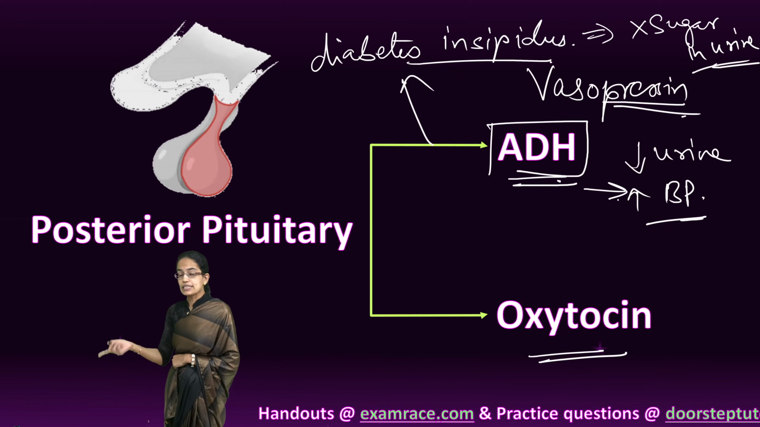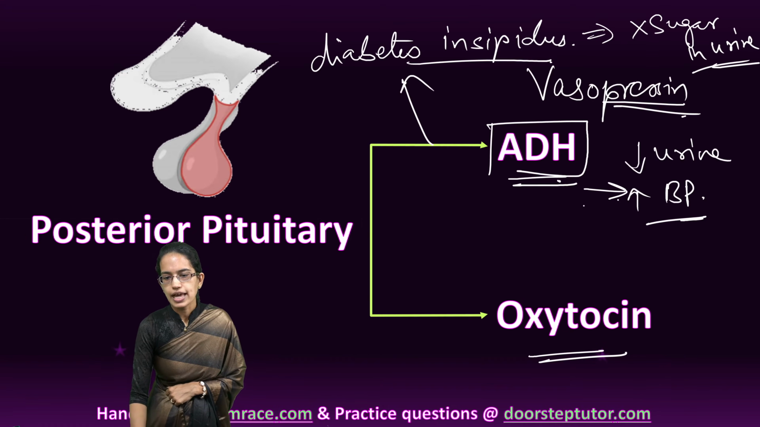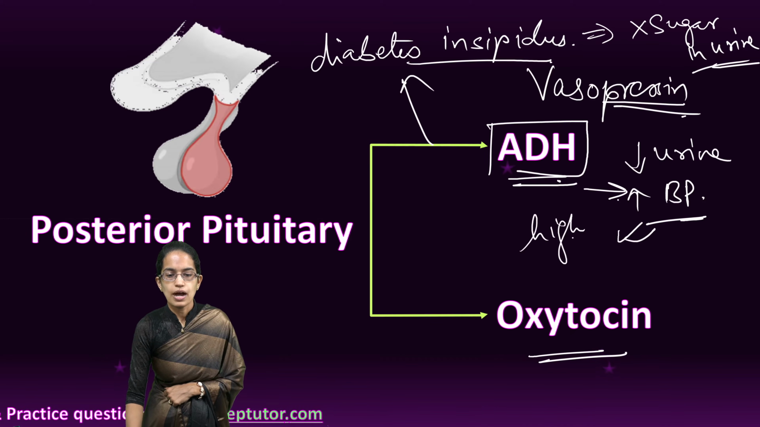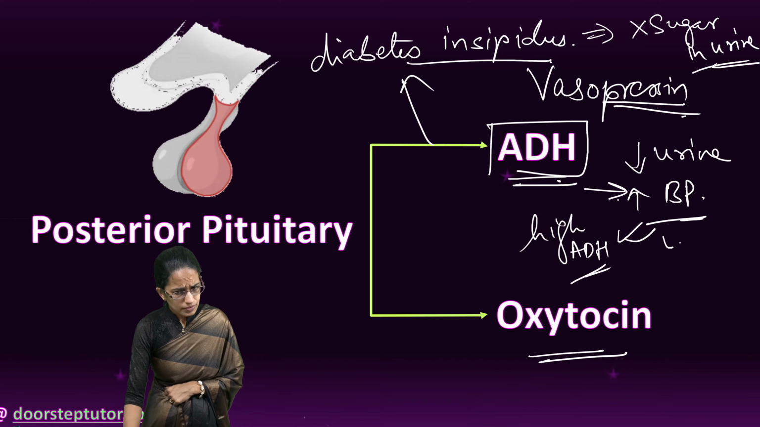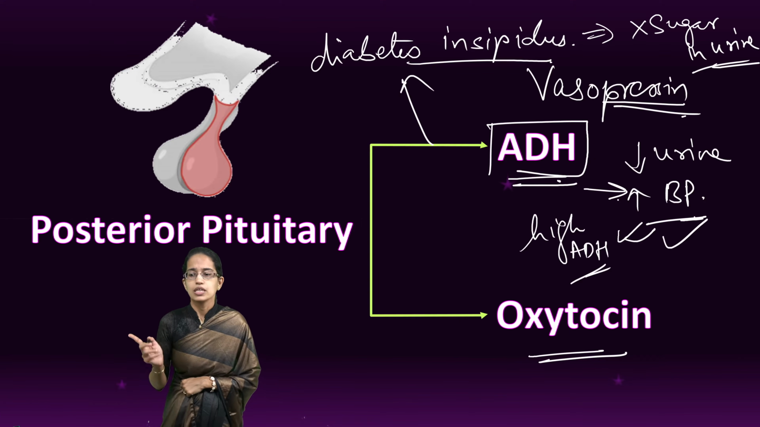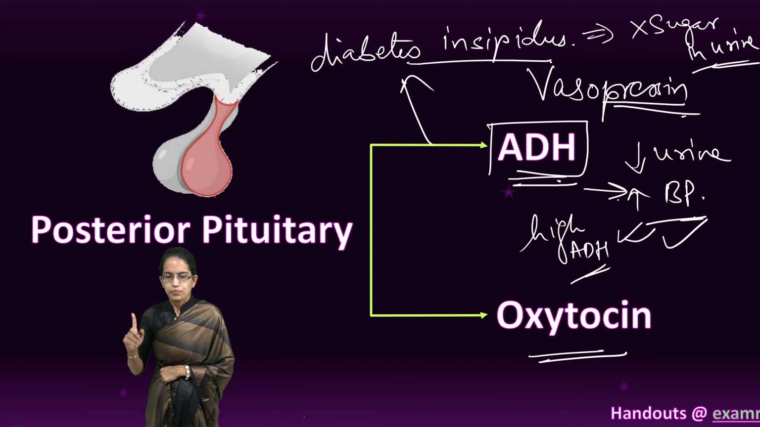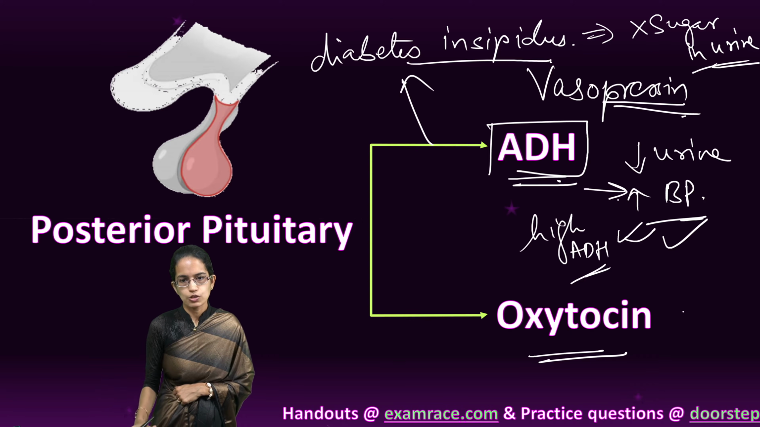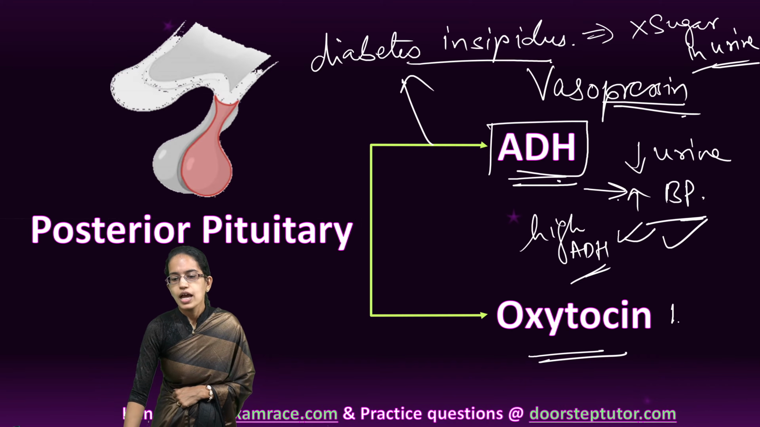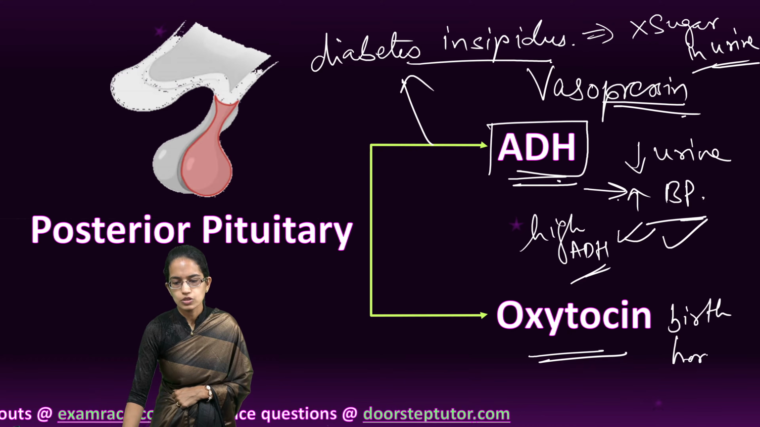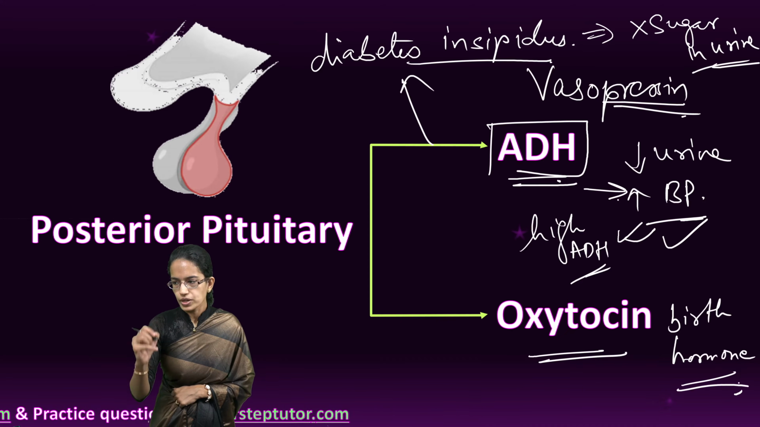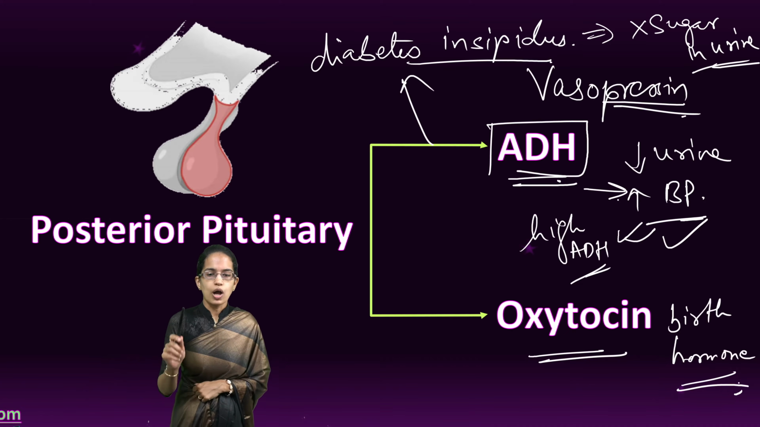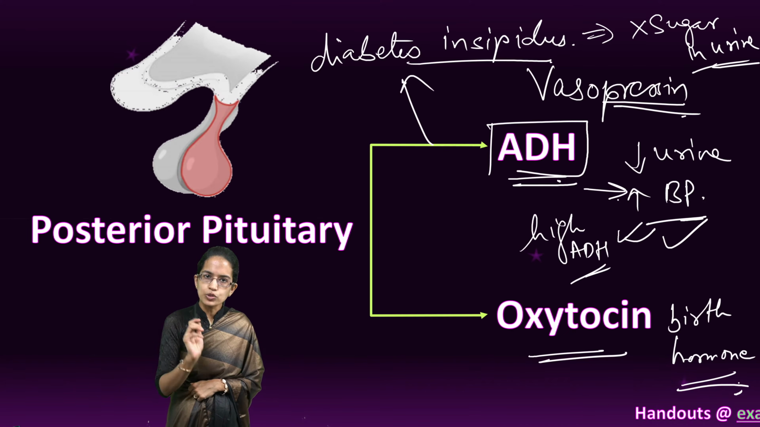Hypersecretion of ADH, as I mentioned, can lead to higher arterial pressure. If the amount of ADH is high, it would lead to higher blood pressure. The next is oxytocin. Oxytocin is responsible for contraction of the uterus during childbirth, and therefore it is also known as the birth hormone. It is also responsible for expulsion of milk. Those two are the hormones released by the posterior pituitary.